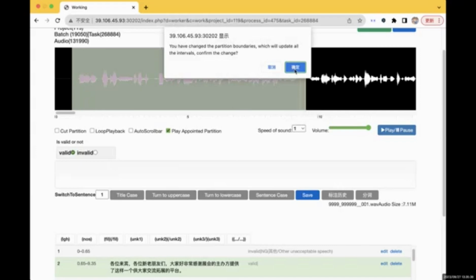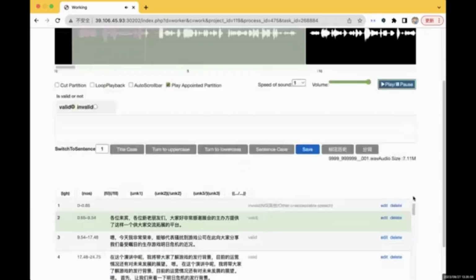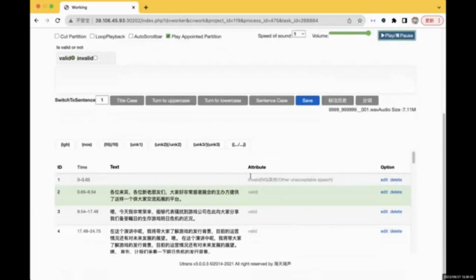If you click confirm, this means yes, I'm sure about my changes, my settings, and it will be saved. If you click the other one, it means okay, I'm not sure, I will do it again, and it wouldn't be saved. So click confirm. And please pay attention to the section of attributes.